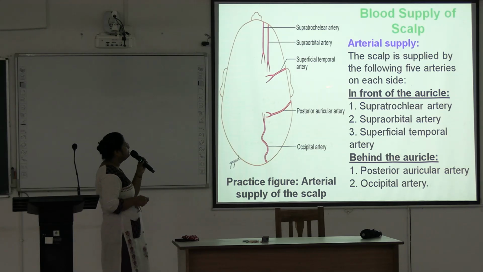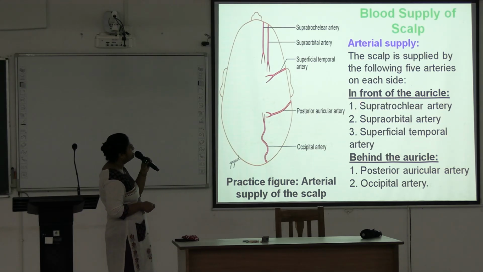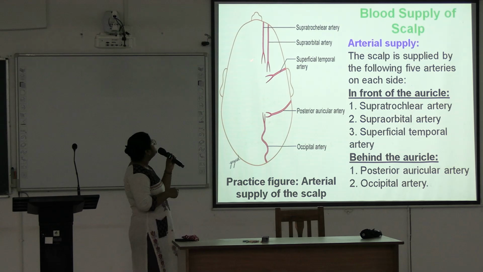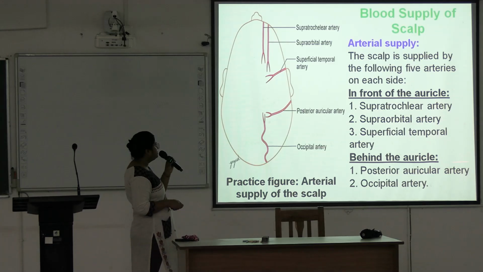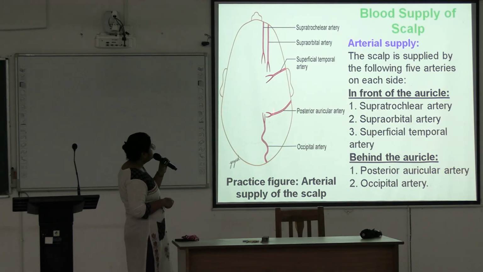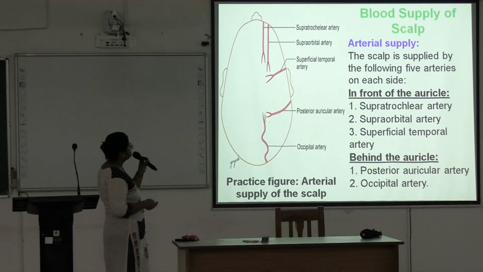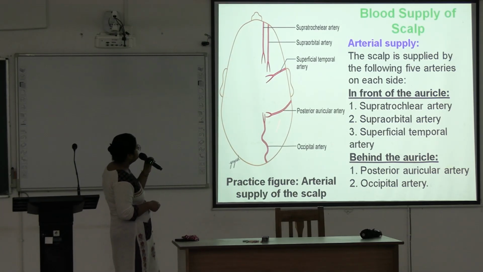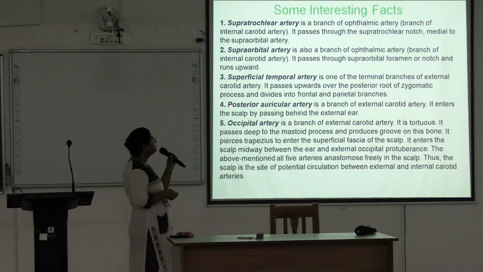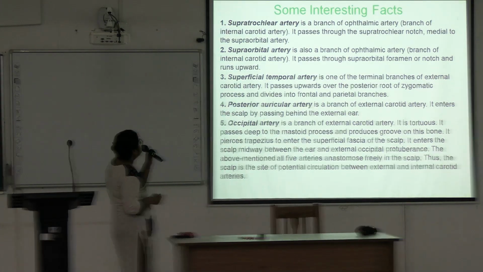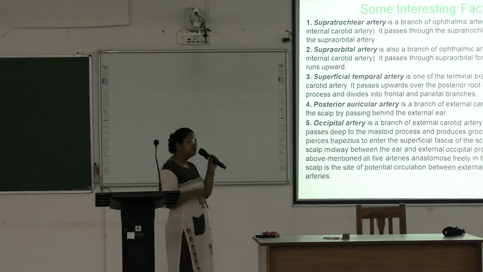Arterial supply: it is supplied by the following 5 arteries on each side. In front, supratrochlear artery, supraorbital artery, and superficial temporal artery. And posteriorly, behind the auricle, posterior auricular artery and occipital artery. So these are the arterial supply. 3 arteries in front, 2 arteries behind the auricle. Next, we will discuss these arteries in short.